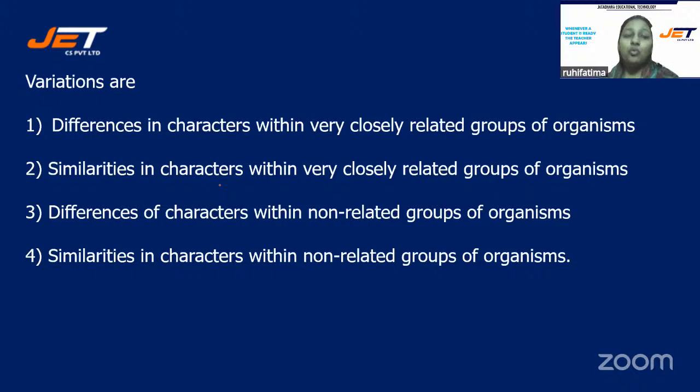Next question. Variations are, and your options are number 1, differences in characters within very closely related groups of organisms. Number 2, similarities in characters within very closely related groups of organisms. Option number 3, differences of characters within non-related groups of organisms. Option number 4, similarities in characters within non-related groups of organisms. Read the options thoroughly and then answer the question, students.